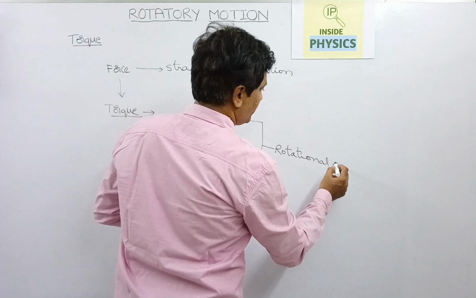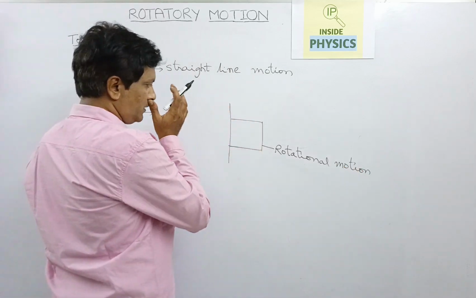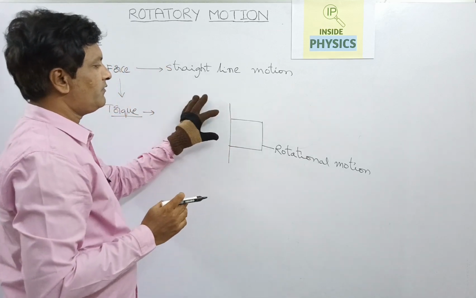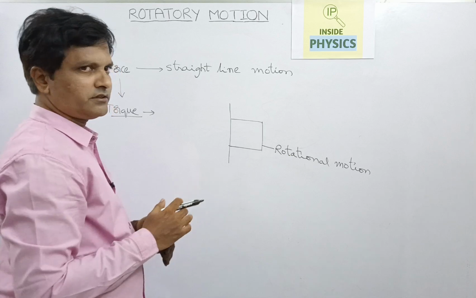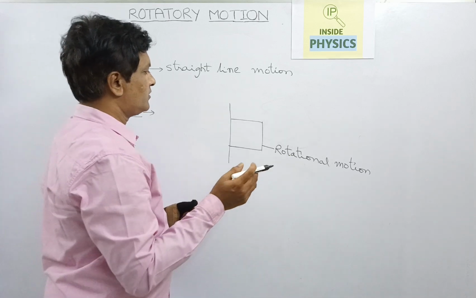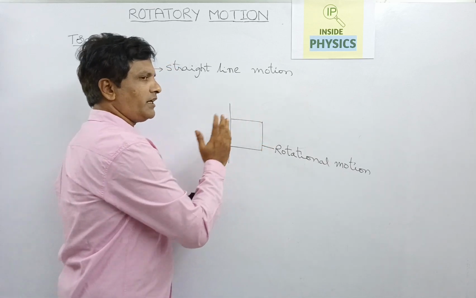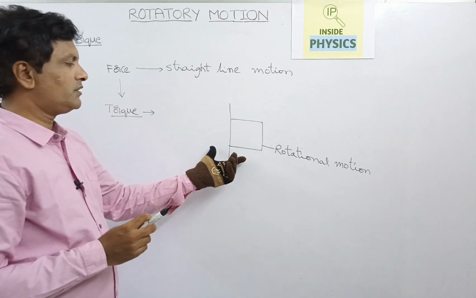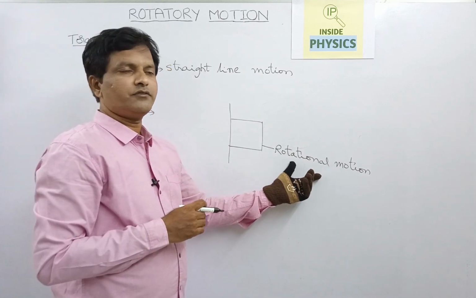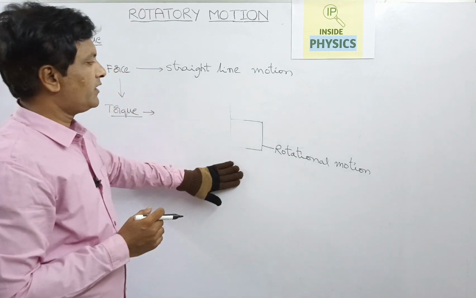Consider a door: it is fixed with hinges, and the hinges are fixed to an axis. We apply some force on the door, it will rotate on its axis, but it will not move because it is fixed. So rotational motion is one way of having an object fixed at one end, at a point, or on an axis.